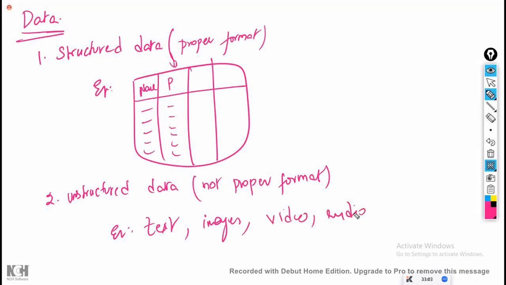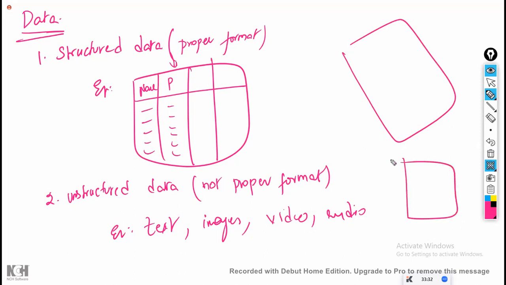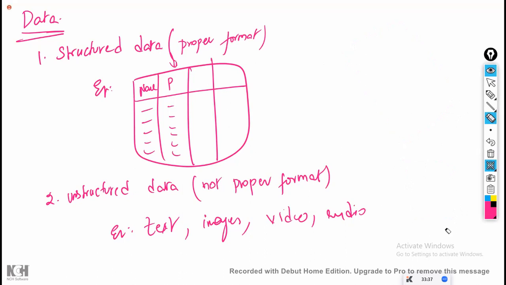There is no proper format. Anything you can start, anything you can end, whatever you want, you can do. Take images, for example. If I ask some students to please share their photos for keeping in the database, some student will send a passport size photo. Some student will send a photo with a car in the background. One student will send in one way, another in a different way. So different students are going to send in different ways.